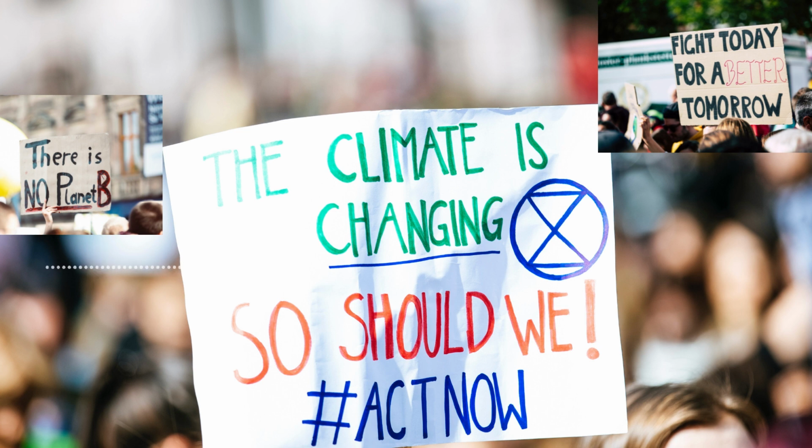In conclusion, effective policy and governance are critical to addressing climate change. Governments at all levels have a role to play in implementing policies and regulations that can help reduce greenhouse gas emissions and promote the transition to a low-carbon economy. This requires international cooperation and coordination, as well as engagement with the public and stakeholders. By taking action now, we can create a more sustainable future for ourselves and future generations.